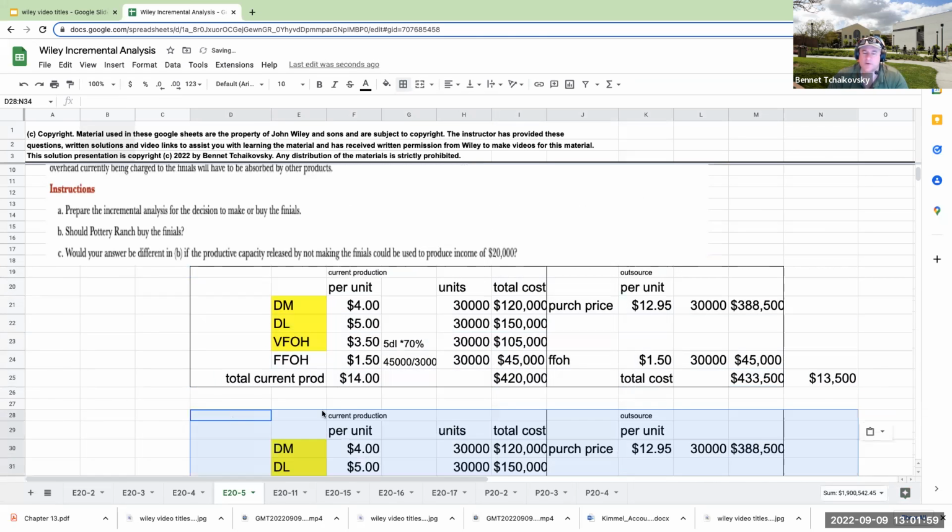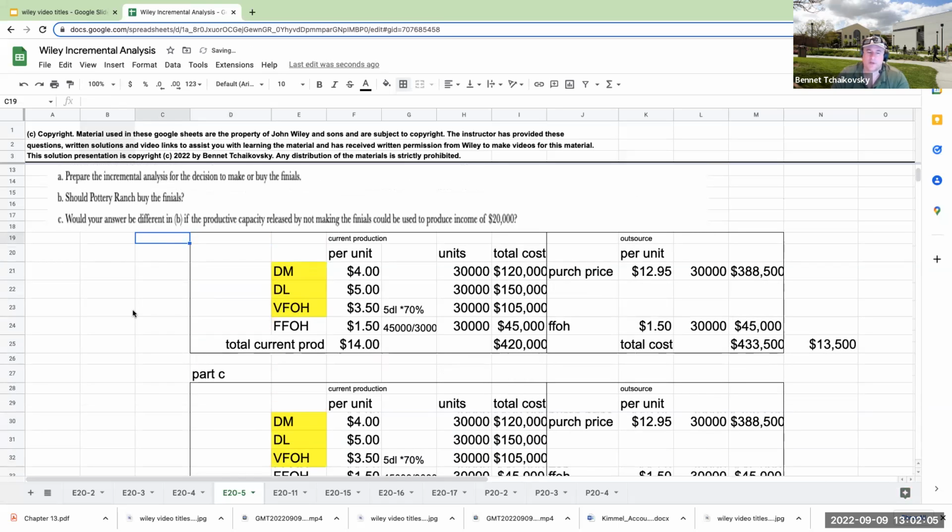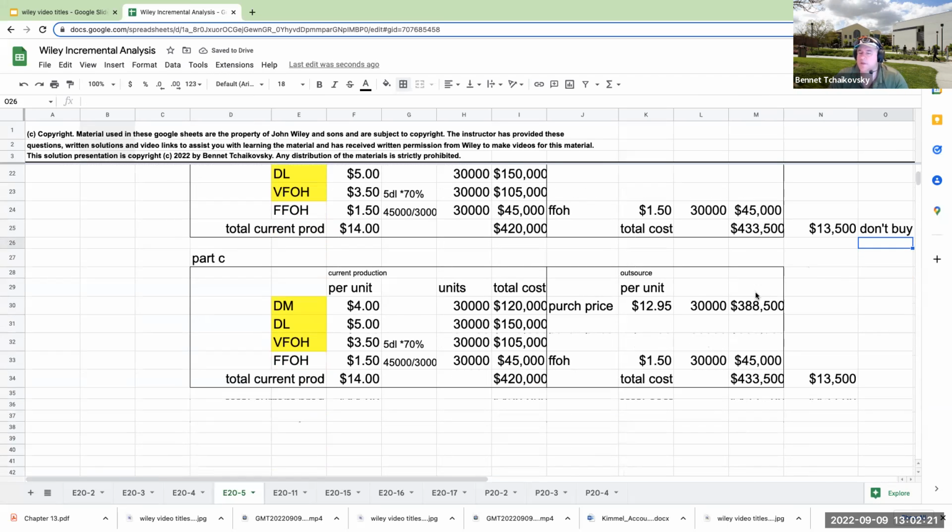Because if I come down over here, right, and for part C, this over here is part B. Okay. So we're not going to buy this from an outside supplier. But if I come down over here and look at this now, well, is this the scenario?